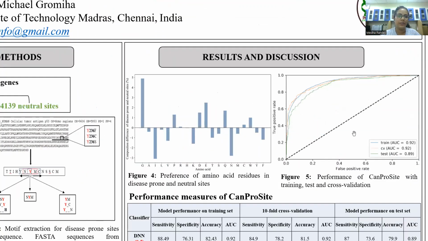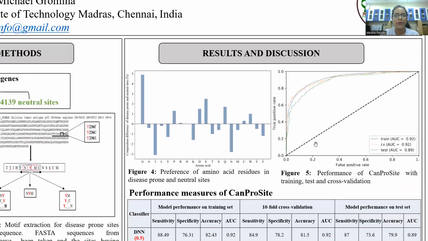Later, moving towards the results and discussion part. In figure 4, we have shown the preference of specific amino acid residues towards disease-prone sites and neutral sites. You can see that glycine, aspartate, glutamate, basically negatively charged residues, and also glutamine and tryptophan are preferred in disease-prone sites, whereas isoleucine, valine, lysine, and phenylalanine are some of the amino acids preferred in neutral sites.